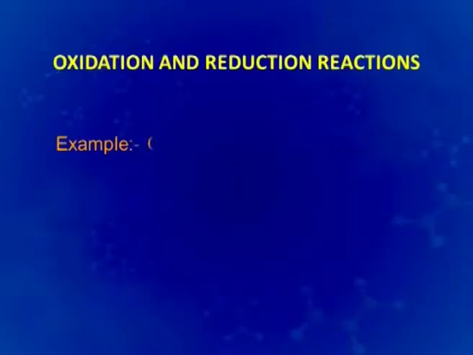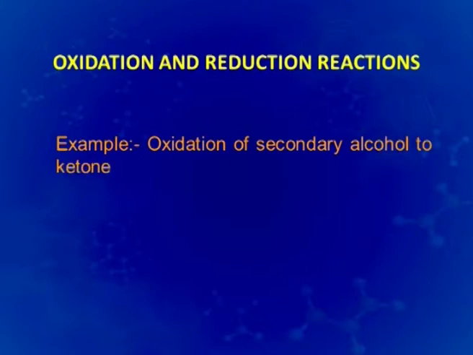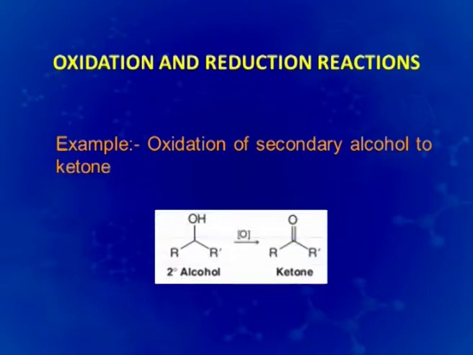The groups are arranged in an increasing oxidation state by which the reaction is categorized. For example, in this case alcohol gets converted to ketone, and in ketone the carbon is in the oxidized state as compared to alcohol. We call this reaction an oxidation reaction.